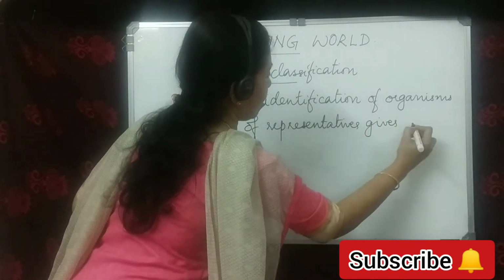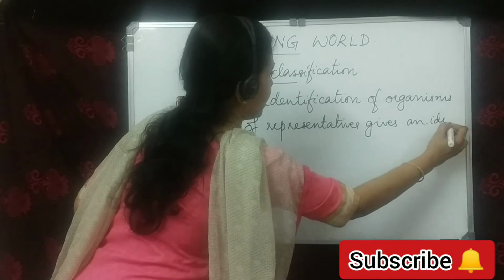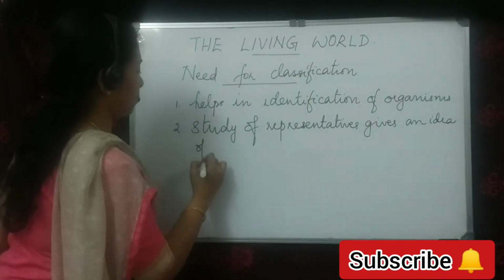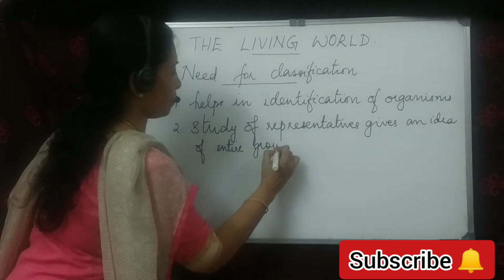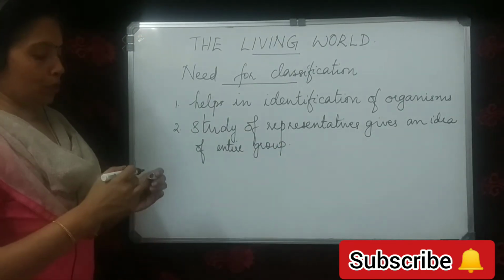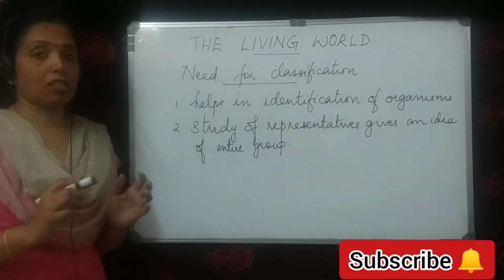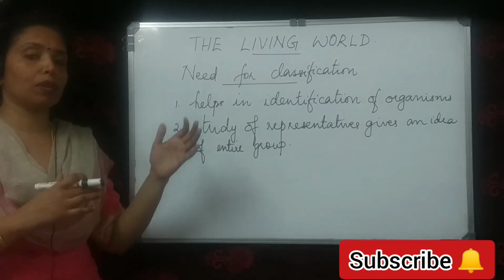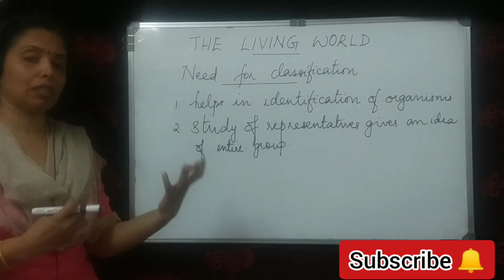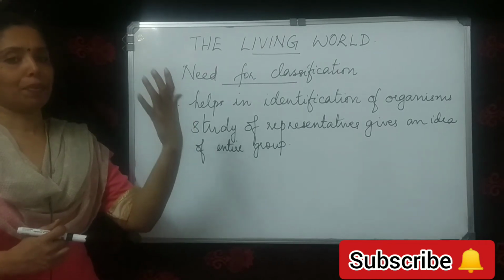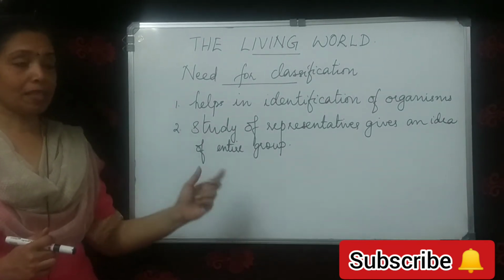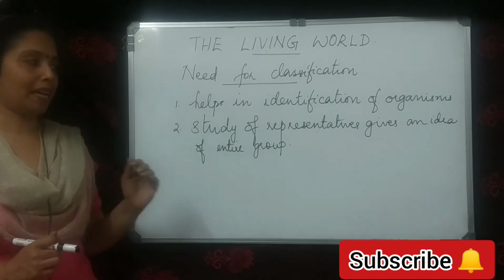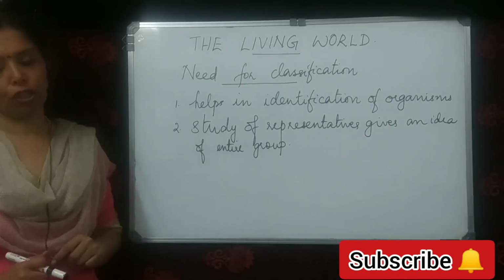So to study the characters of a group, we don't have to take into consideration all the organisms that are present in that particular group. But we study representatives of the group to get an idea of the entire group.